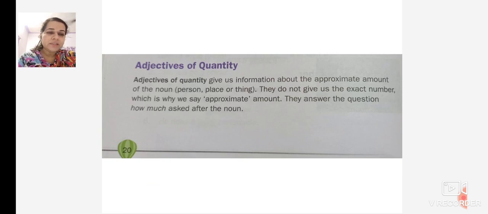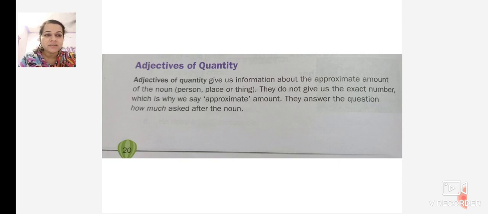Adjectives of quantity give us information about the approximate amount of the noun. Approximate amount, it does not tell us the exact number, how many, like 50, 60, 70, or how much, but it gives the approximate amount of the noun, person, place, or thing.